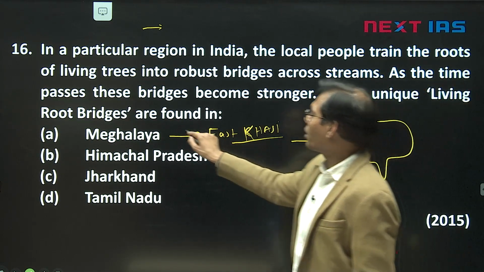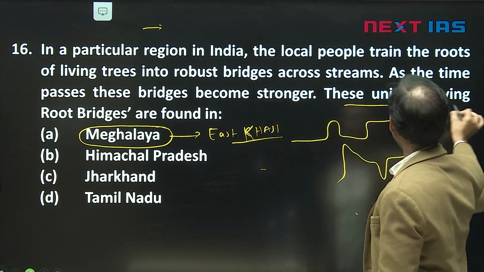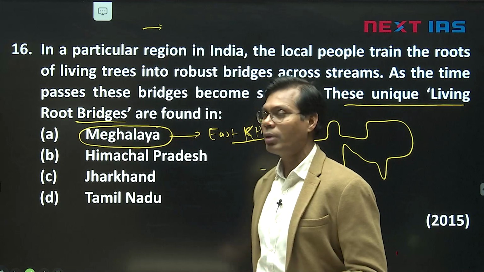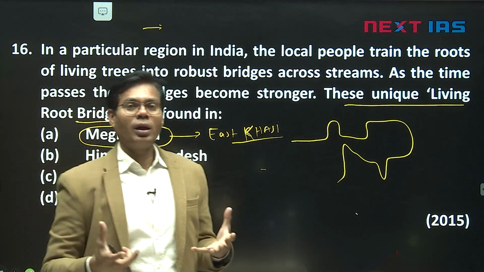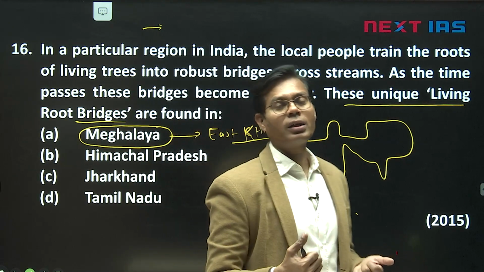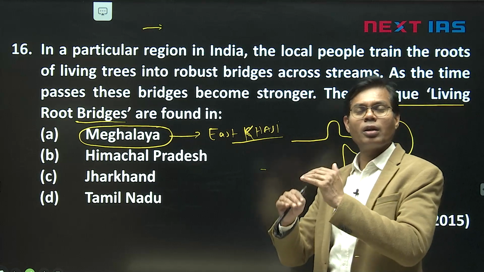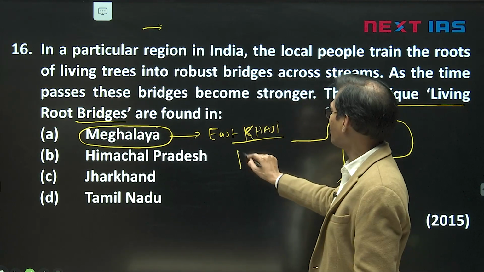Then Meghalaya is the correct option, famous for this term. You can learn this part, unique living root bridges, a very famous statement in ecology. In Meghalaya, people use the roots and cross easily, and these roots are so strong and flexible, and even the branches of the trees are used, so nearby each other, dense forest.